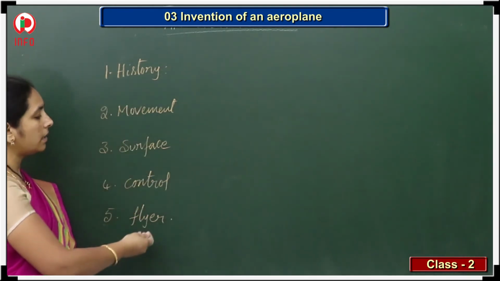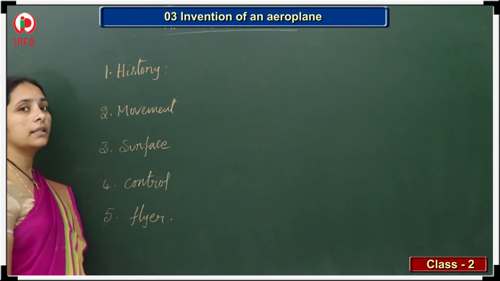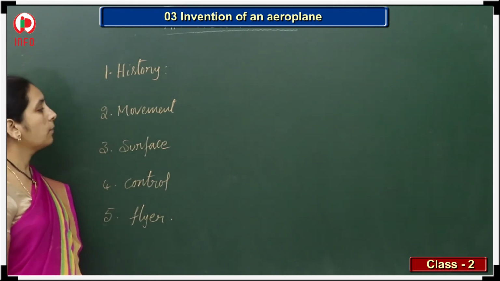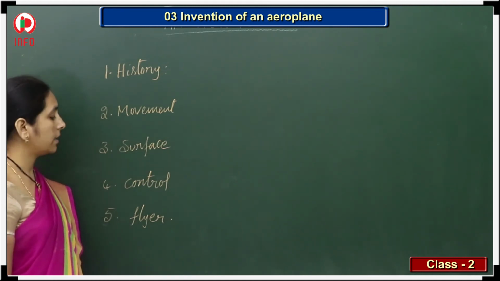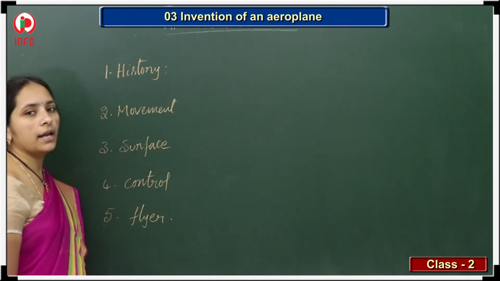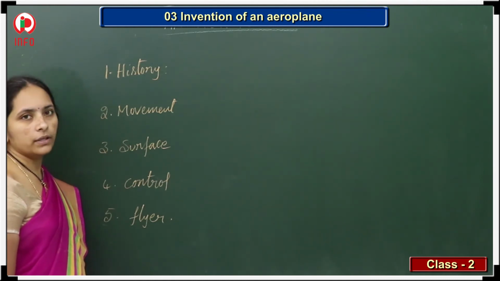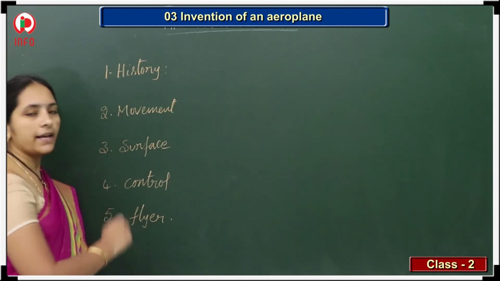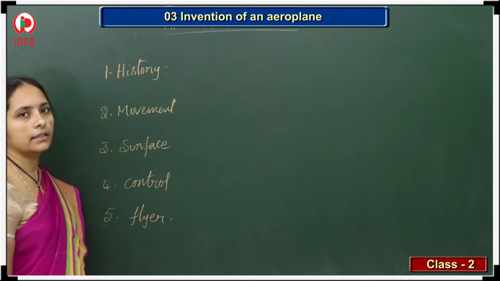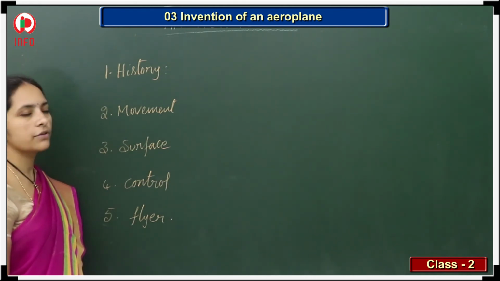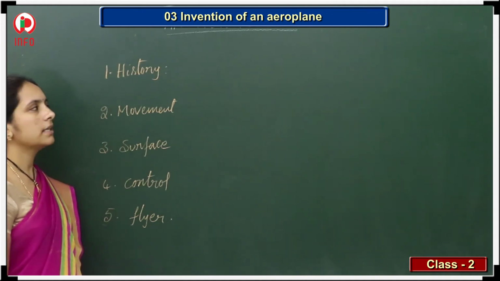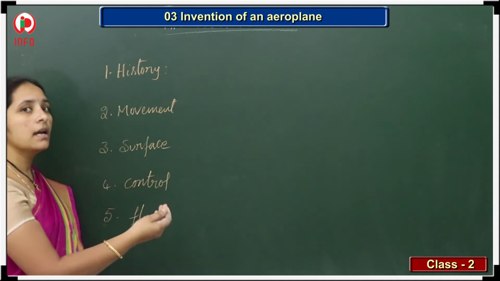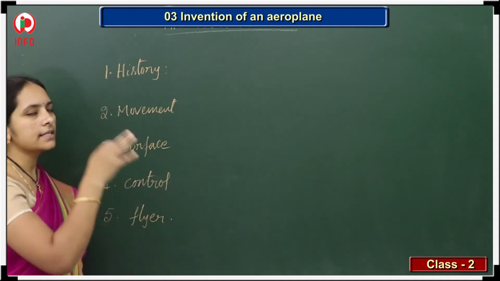Here I wrote the words. History, moment, surface, control, and fifth one, flyer. So total five words are there. Now frame sentences of your own. I am telling a few sentences here, one sentence each. The same way you can create your own sentences, but for your understanding, I am giving sentences here.